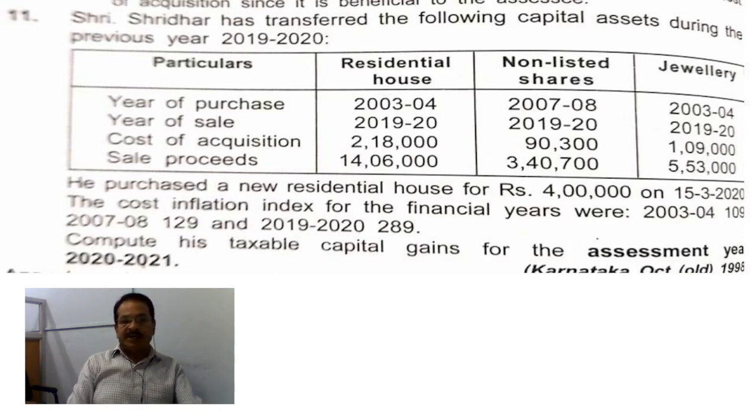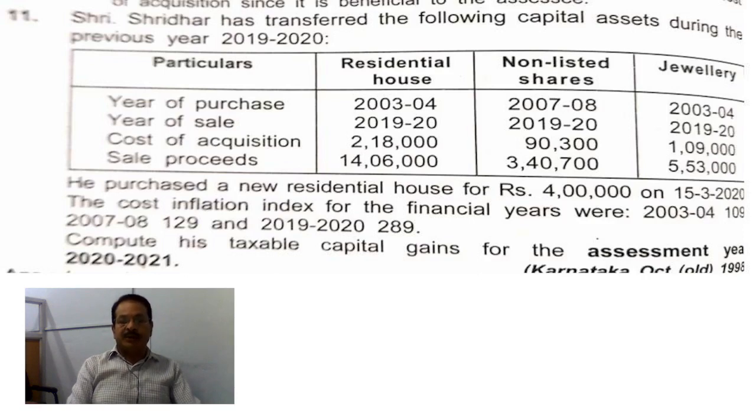Sale proceeds. Look at the problem. Sale proceeds is 14,06,000. Okay, in the inner column, 14,06,000 less indexed cost of acquisition. So cost of acquisition is 2,18,000.